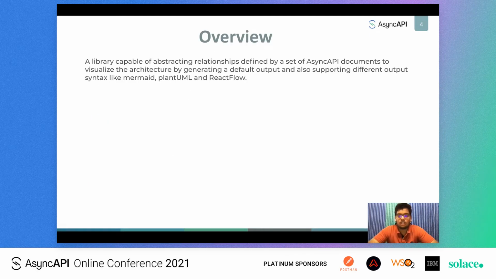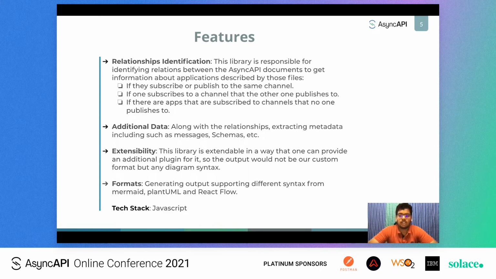So Cupid is a tool which is capable of abstracting and analyzing the relationships between a set of Async API documents to later visualize the defined architecture by generating a default output and also supporting different output syntax like Mermaid, PlantUML, and Reactflow. So there are a couple of main features of this tool.